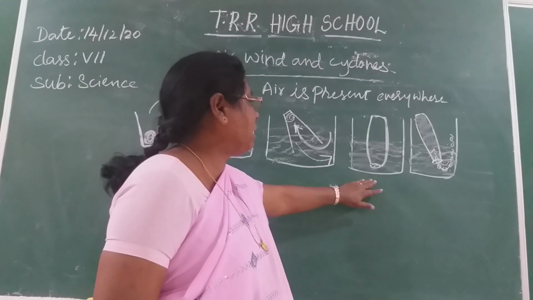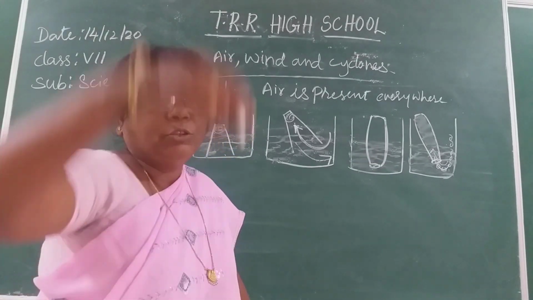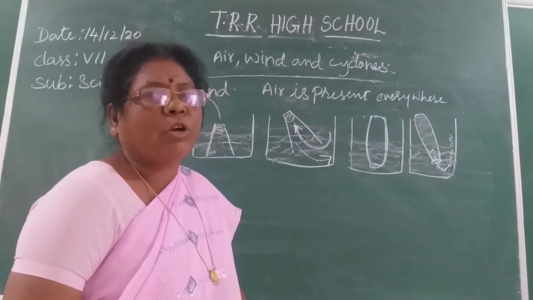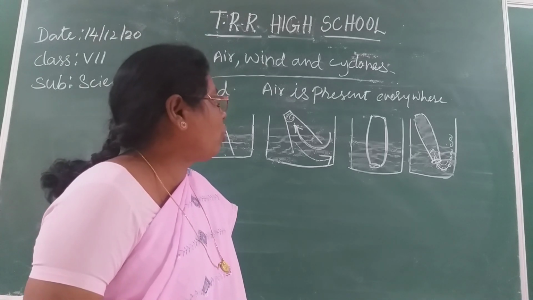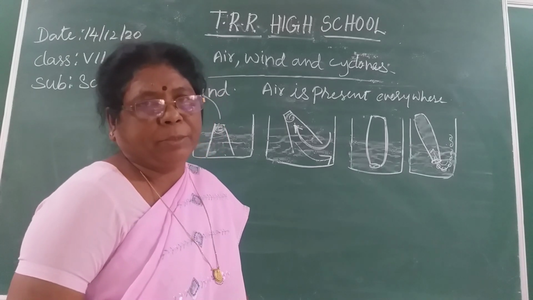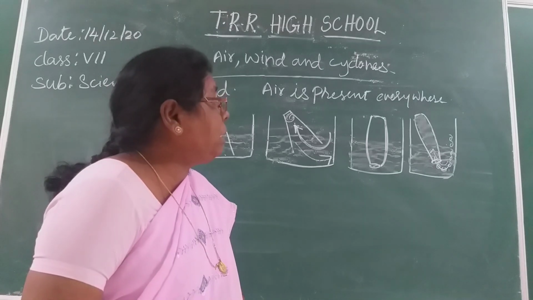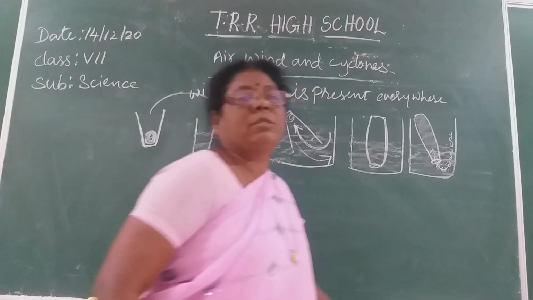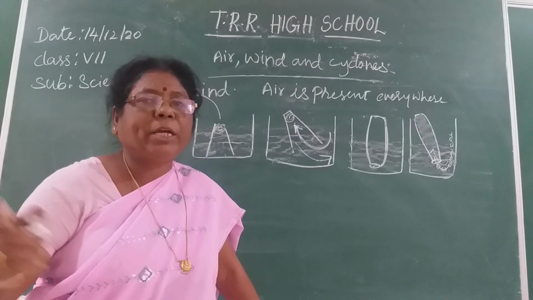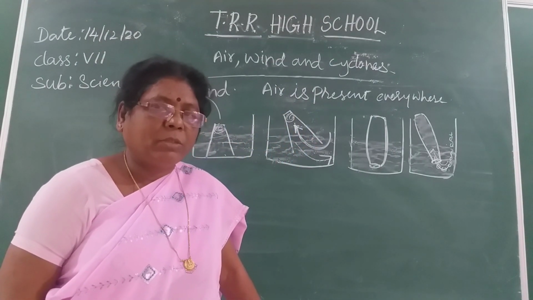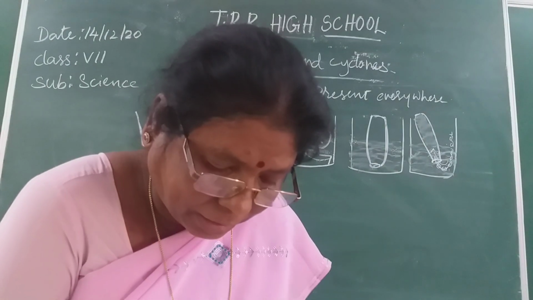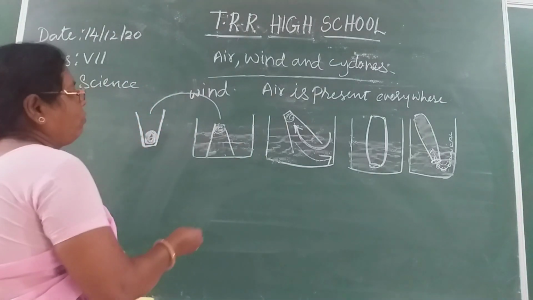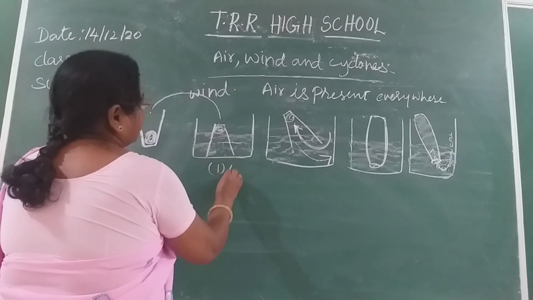In the second activity also, just invert the bottle vertically into the trough of water. The water will not enter, because the space is occupied with the air. Understood? Now when you tilt the bottle, the air comes out in the form of bubbles and the space is occupied with the water. So what you understand by this is every empty space is occupied with air. This is a property of air. Air occupies space.